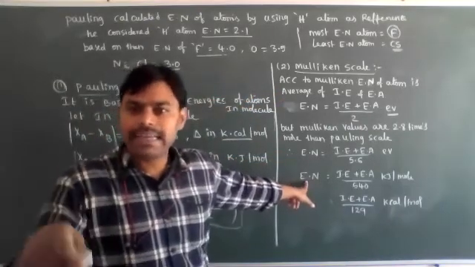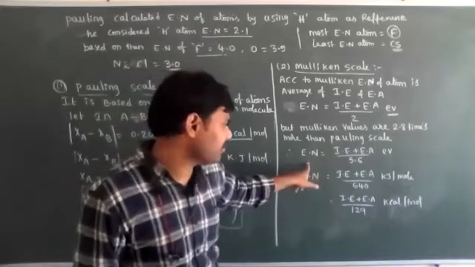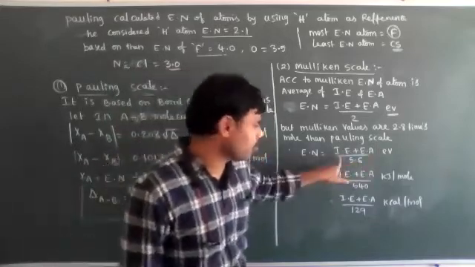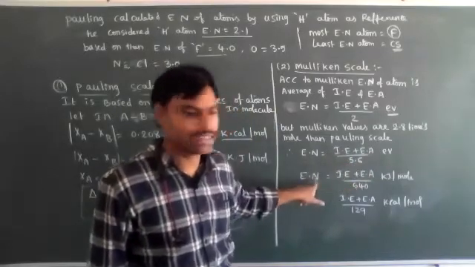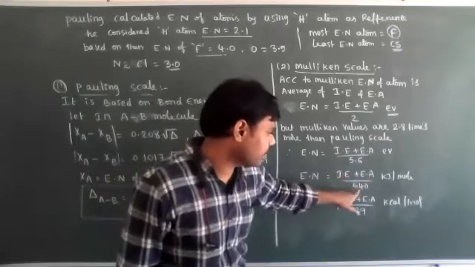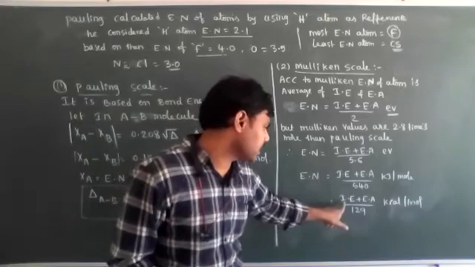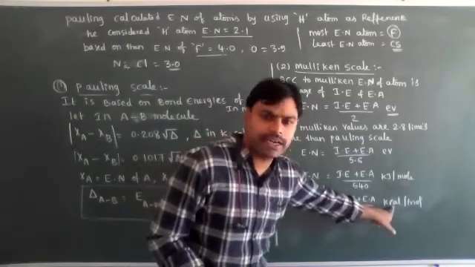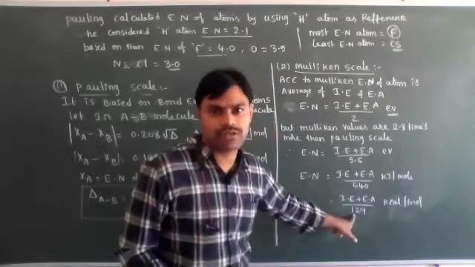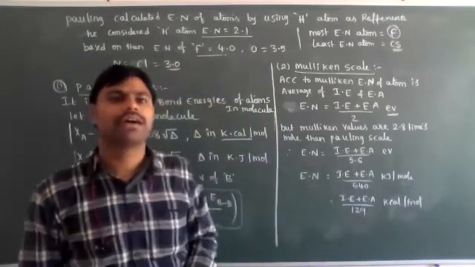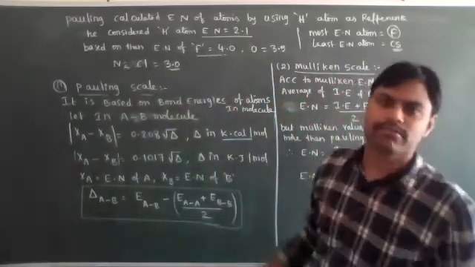When Millikan scale values are divided by 2.8, the electronegativity values in electron volts are ionization energy plus electron affinity by 5.6, and ionization energy plus electron affinity by 540 in kilojoules per mole. If ionization energy and electron affinity units are taken in kilocalories per mole, then we have to divide by 129. Okay, this is about the calculation of electronegativity according to the Pauling scale and Millikan scale.